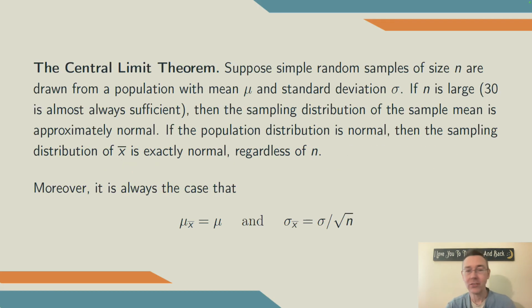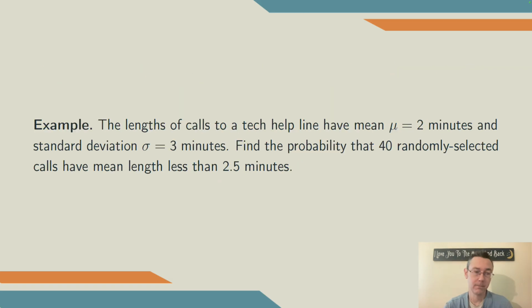So here's what the CLT says. Suppose you have random samples of size n drawn from a population with mean mu and standard deviation sigma. If n is large, and 30 is pretty much always sufficient, then the sampling distribution of the sample mean is approximately normal. If the population that you're sampling from is actually normal, then the sampling distribution of x bar is exactly normal, regardless of the sample size n. Moreover, it's always the case that the expected value of x bar is the same as the population mean, and the standard deviation of x bar is equal to the population standard deviation divided by the square root of n, the square root of the sample size.